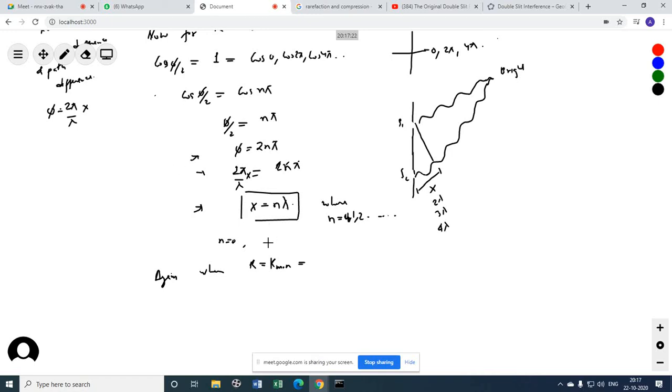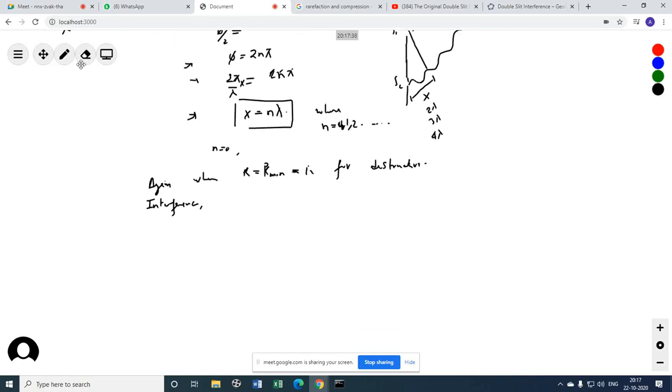For r equals to r min, that is for destructive interference, again we have to come back to this. Cos phi by 2 must be equal to 0. When will it be 0? It will be 0 at 90 degrees, the first 90, not the second 90, it will be 0 at the third 90.